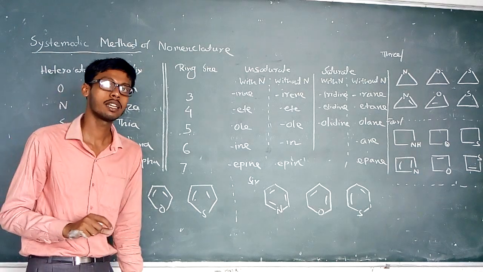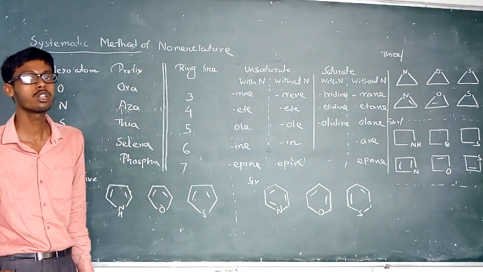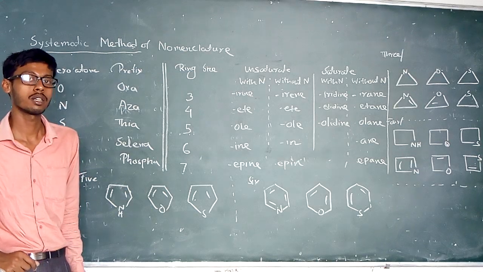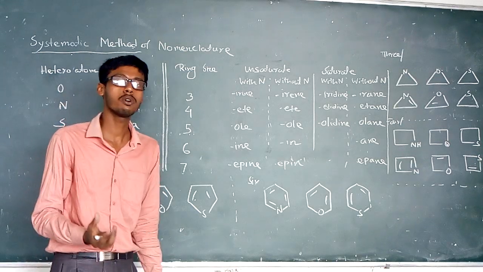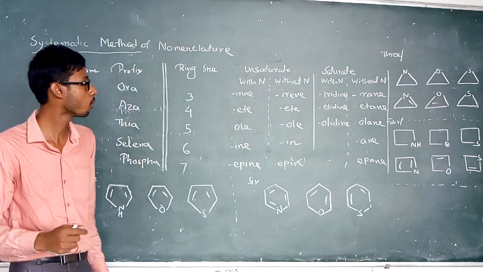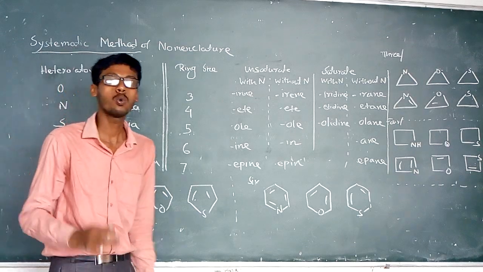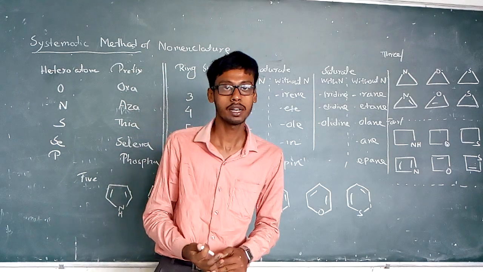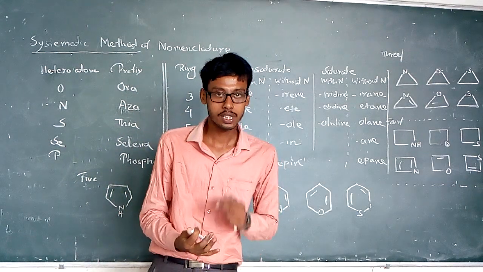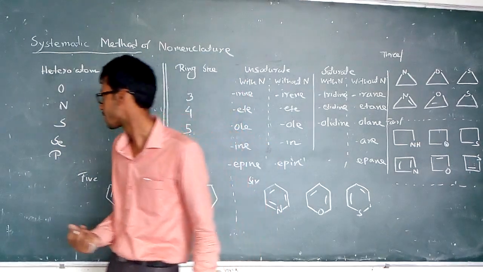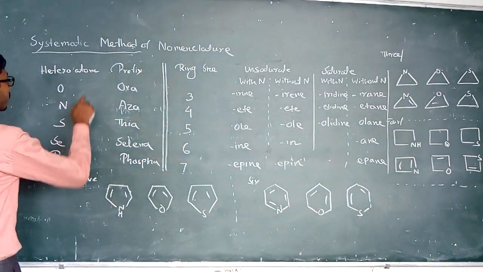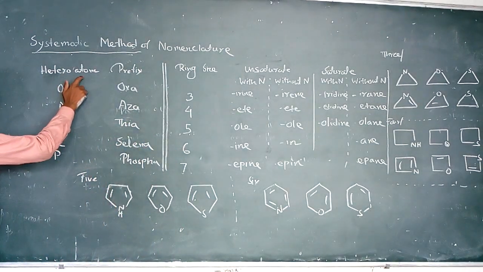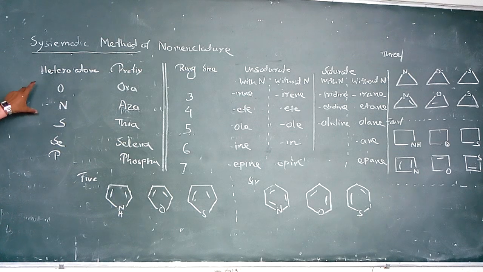For nomenclature we have to follow some basic rules, and I already gave an overview in the previous class. Now going to the deeper method, how we name the 3-member, 4-member, 5-member and 6-member heterocyclic ring systems. There is a table containing the name and symbol of the heteroatom, and the prefix.